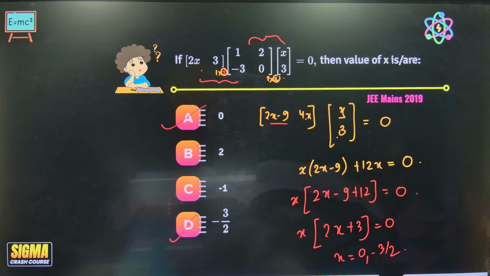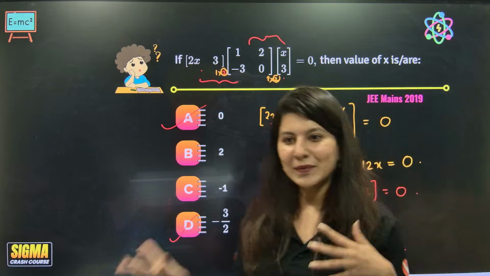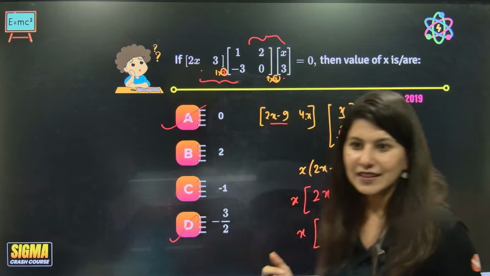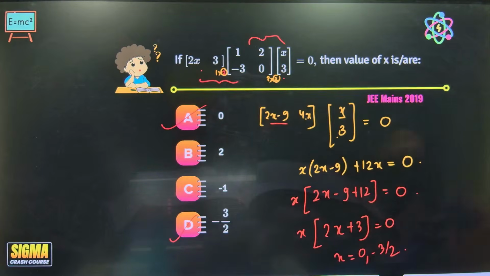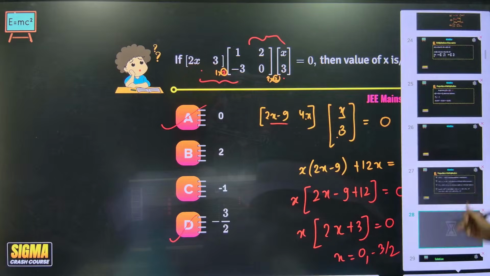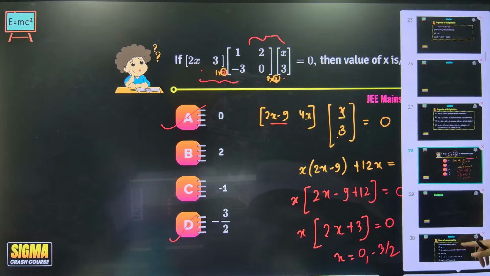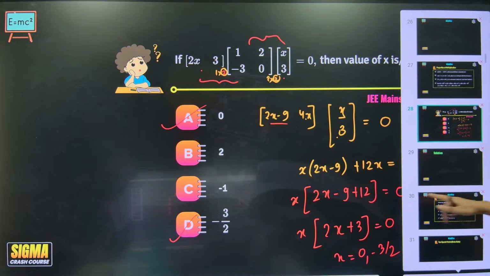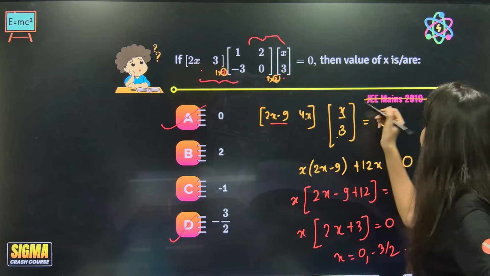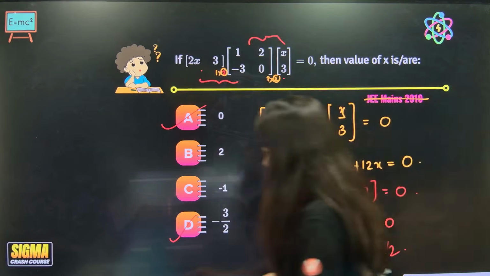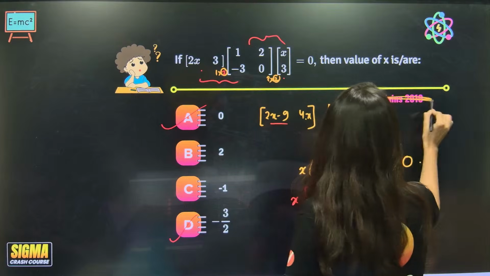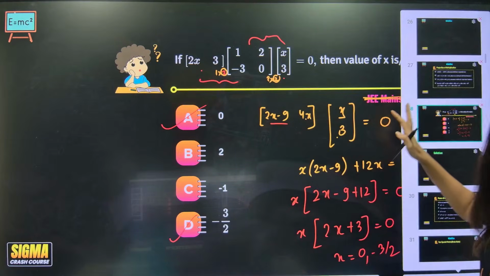Now you must be thinking, ma'am, JEE Main doesn't give this. Then the value of x, JEE Main 2019. So both are correct, right? I think there is something that JEE Main should think about. I don't know. This is not a JEE Main 2019 question. Sorry, this is not a JEE Main PYQ.